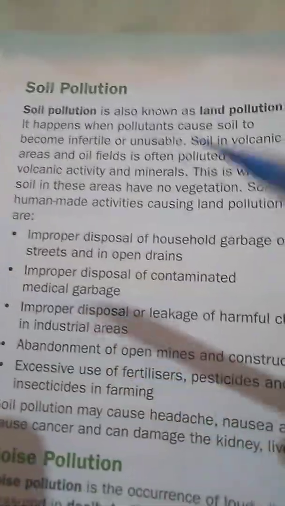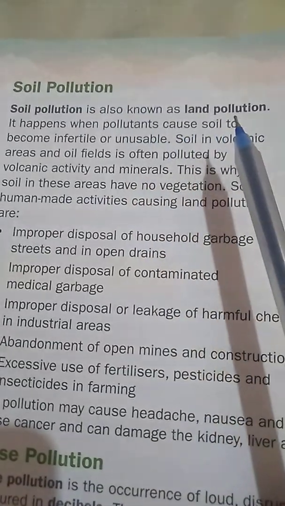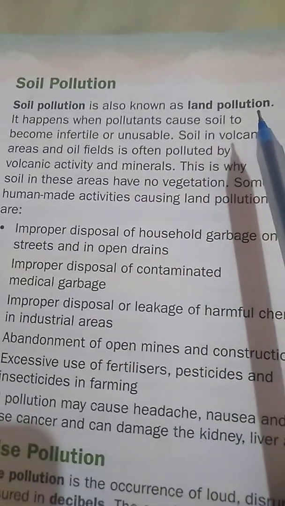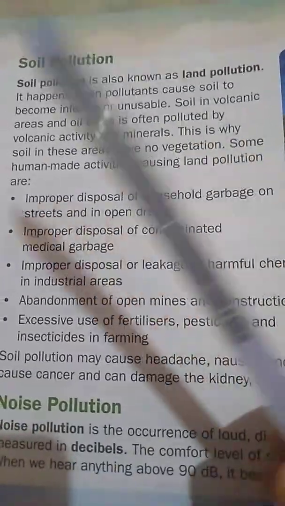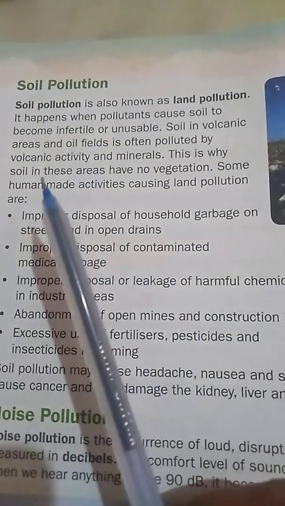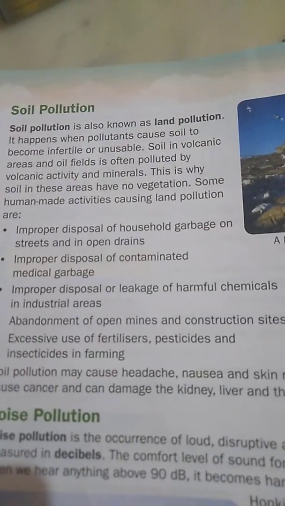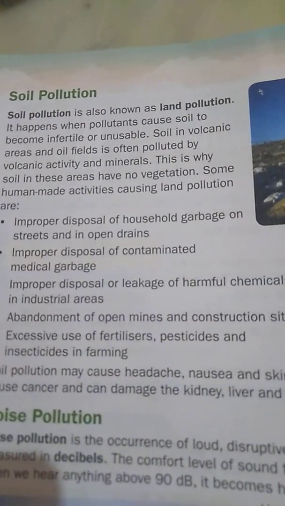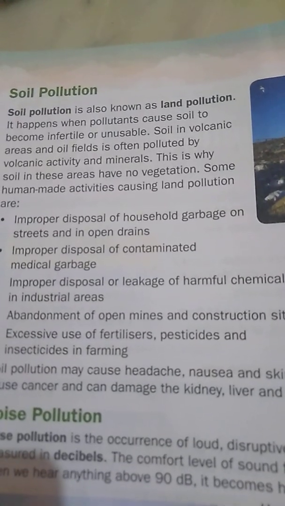Okay? See children, what is soil pollution? Soil pollution is also known as land pollution. We can call soil pollution as land pollution even. It happens when pollutants cause soil to become infertile or unusable.